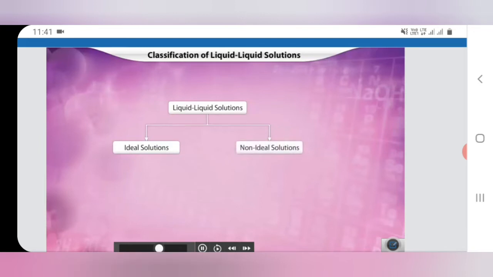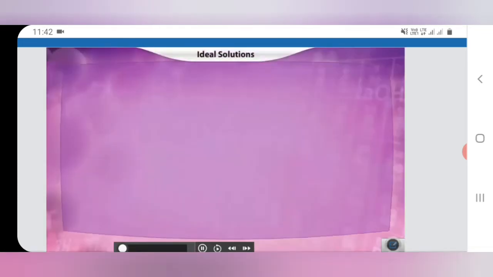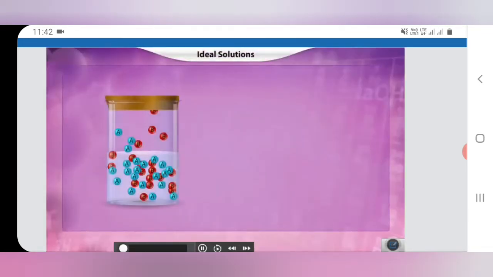Consider two beakers with solutions A and B respectively. The intermolecular forces of attraction between the molecules of each will cause interaction between them. In other words, the first beaker will experience AA type of interaction and the second beaker will show BB type of interaction.